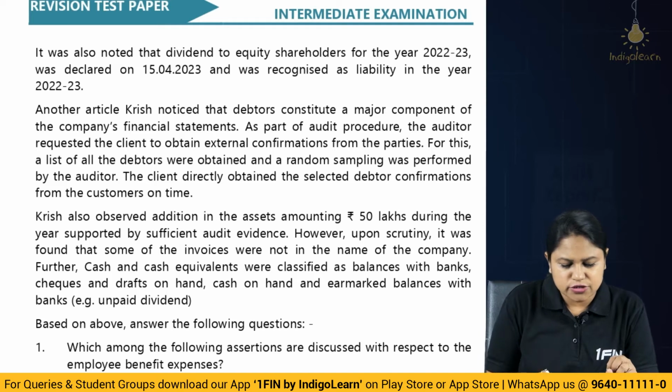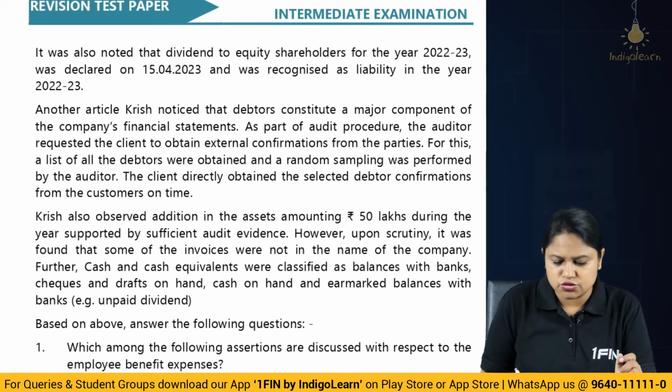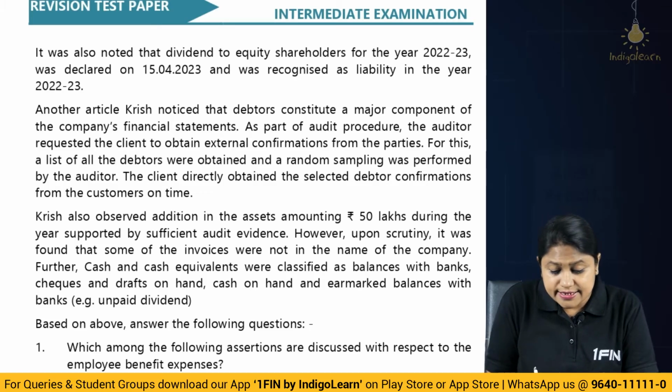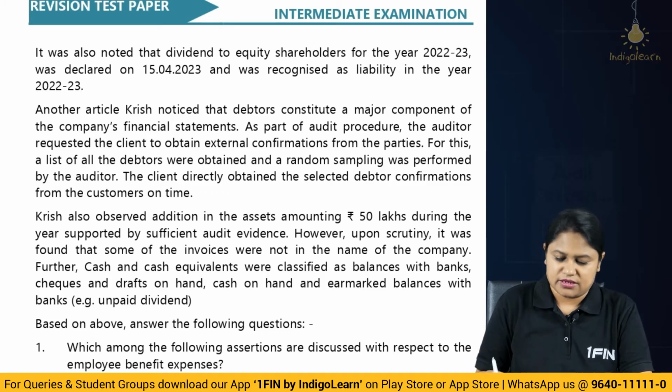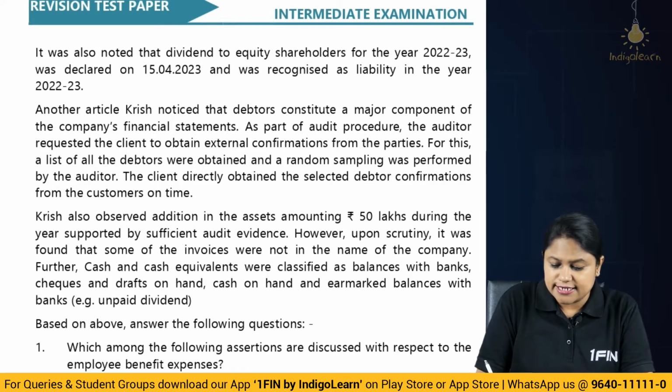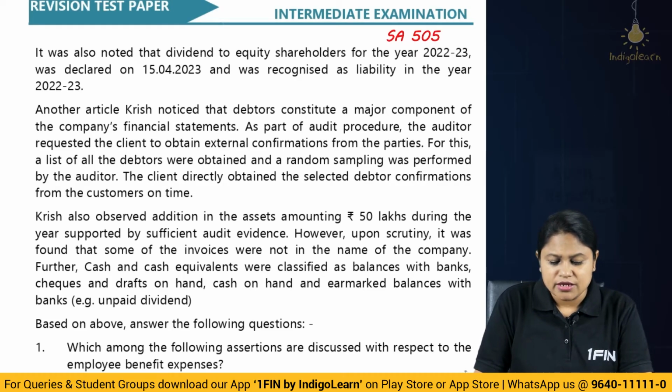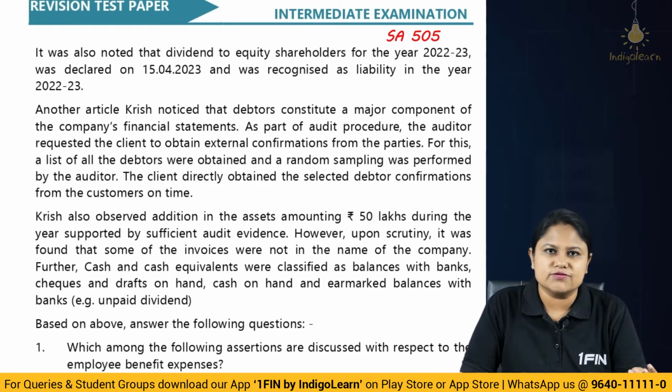For this, a list of all the debtors was obtained, that we always do, and a random sampling was performed by the auditor. The client directly obtained the selected debtors' confirmation from the customers on time. Now this is something, if you have done SA 505, you will understand very easily that first of all, we get the list of debtors from whom?